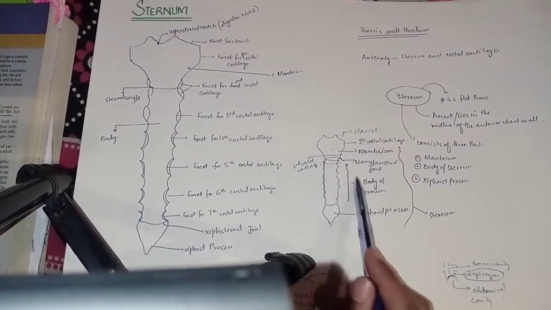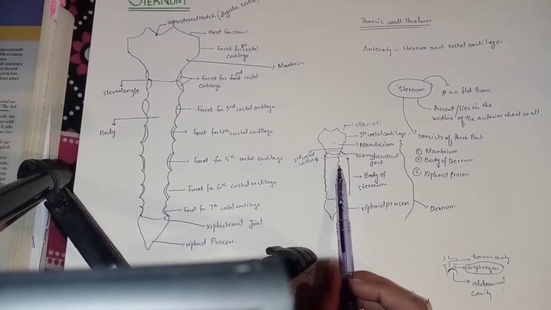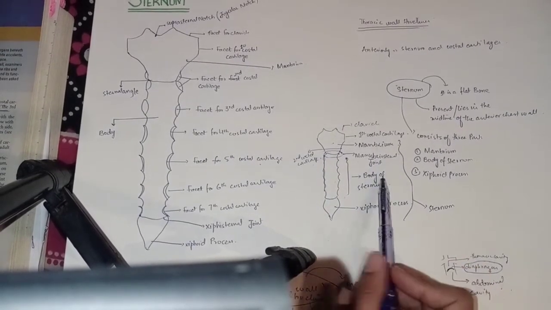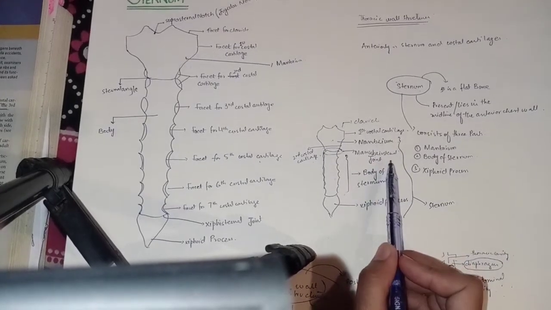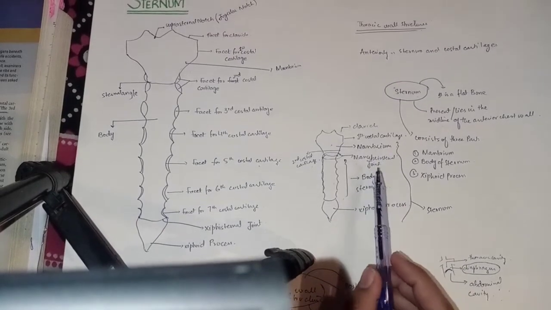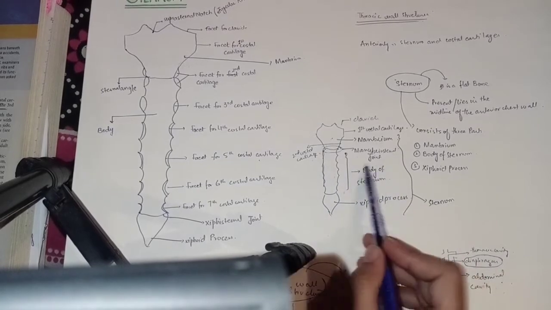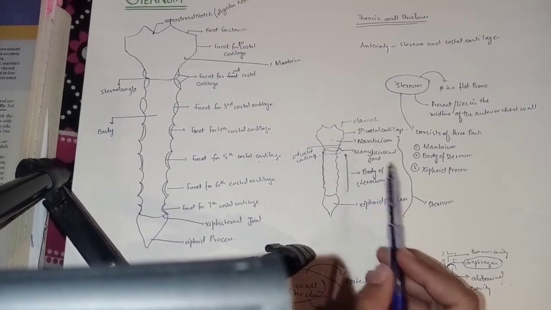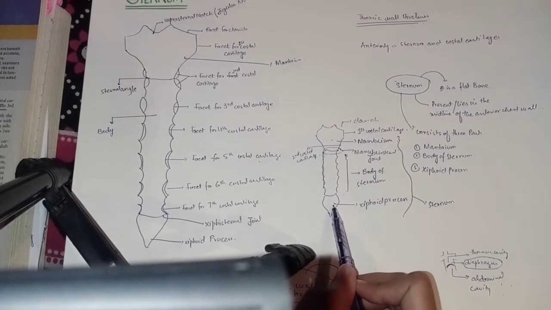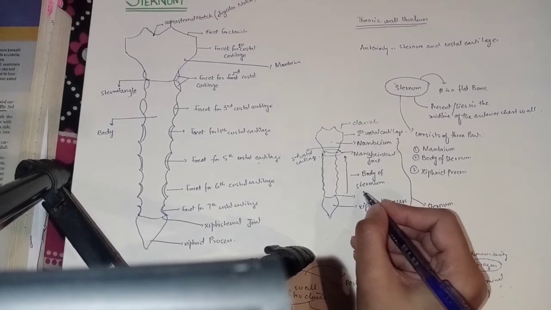Then we talk about the body of the sternum. The body of the sternum articulates with the manubrium through the manubriosternal joint. As you all know, the manubriosternal joint is present here. Then at the lower portion, the body is attached with the xiphoid process. The upper part of the body of the sternum is attached with the manubrium through the manubriosternal joint, and below, the body of the sternum is attached to the xiphoid process through the xiphisternal joint.